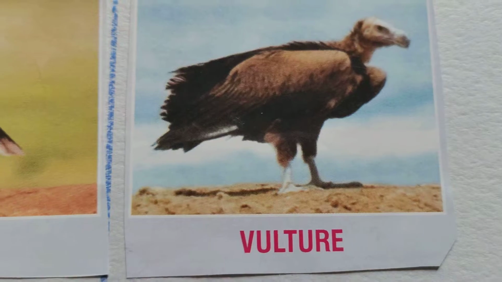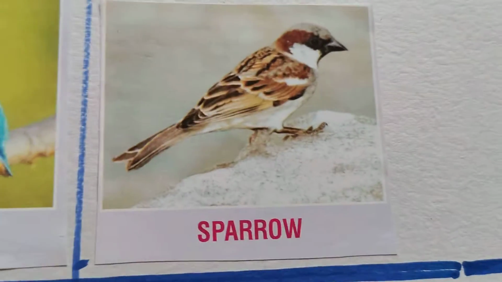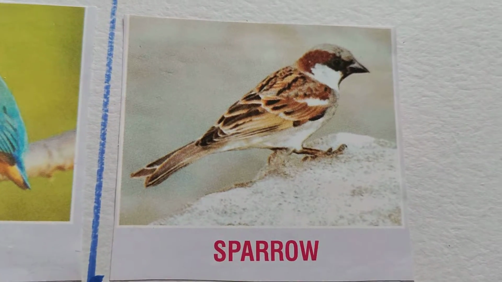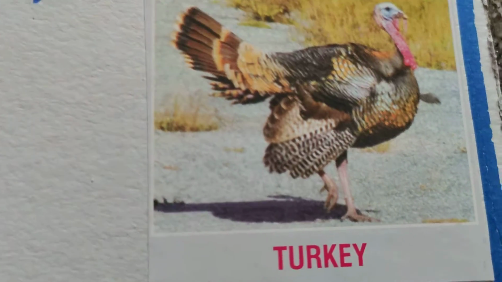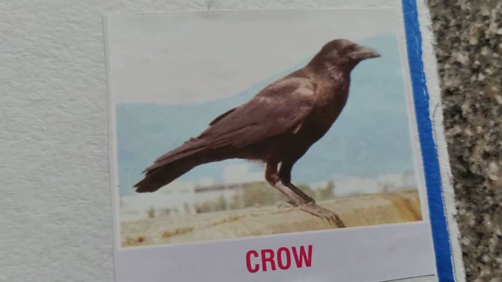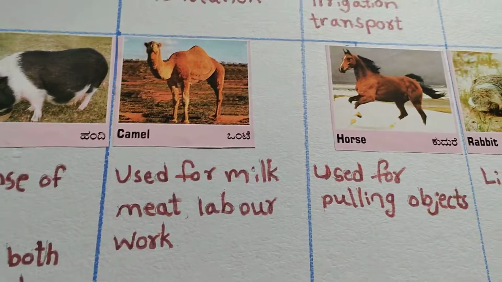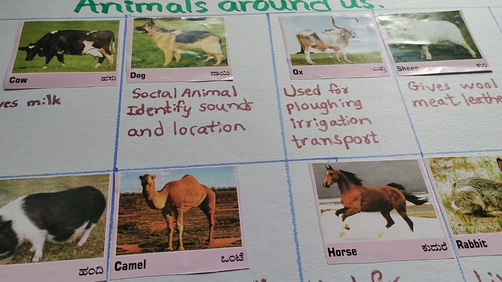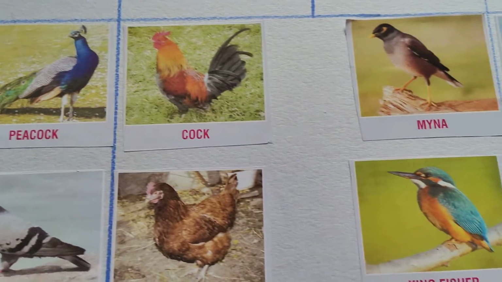Vulture. Sparrow. Turkey. Crow. So these all are animals around us and birds' names.